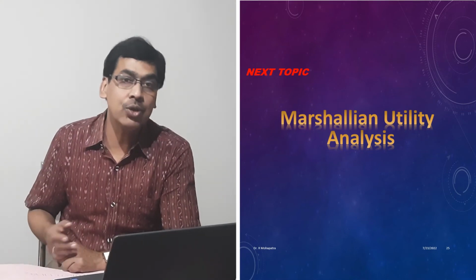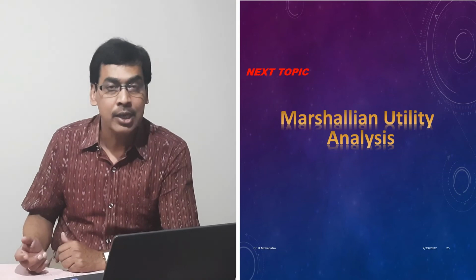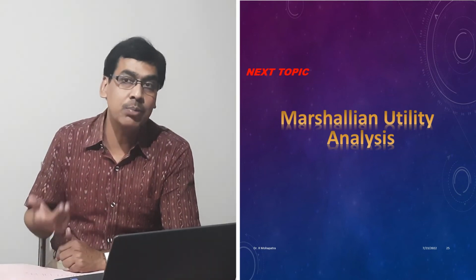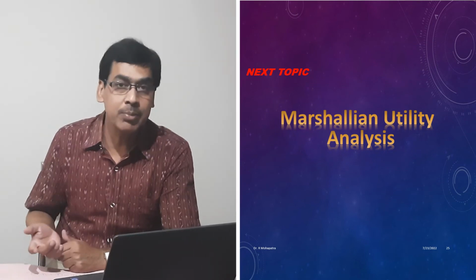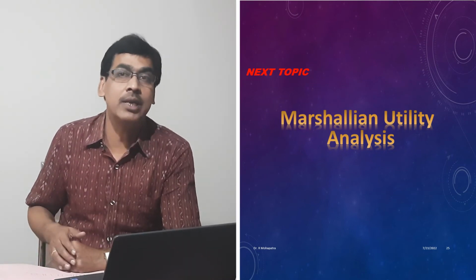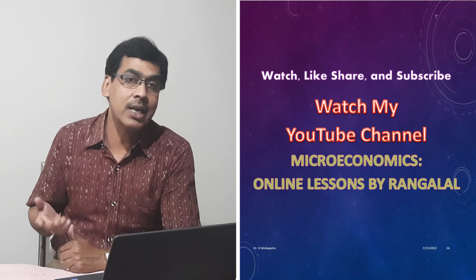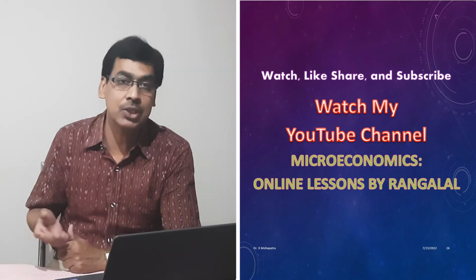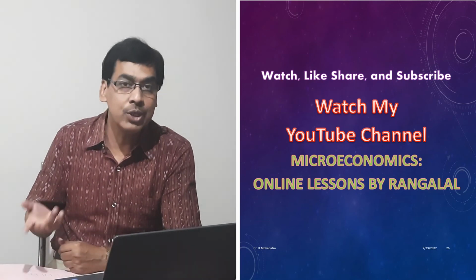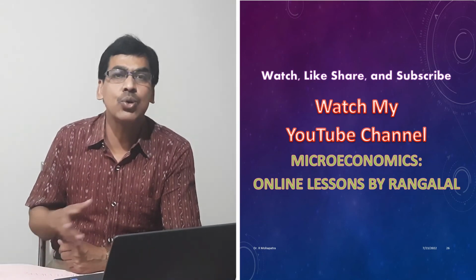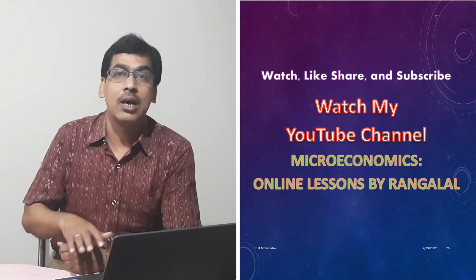And the next video, which I will upload next Sunday, will be Marshallian utility analysis, which is about consumer behavior, and there I will explain what Marshallian utility analysis is. From there, how the derivation of the law of demand will come, what is the importance of the law, and all these things. So many things will come in this topic.